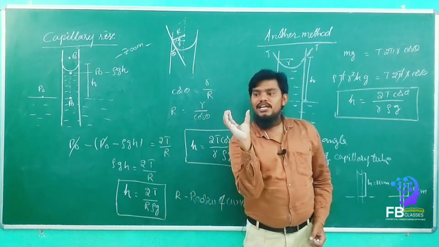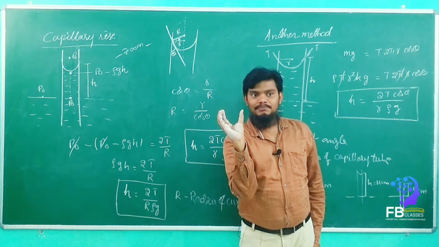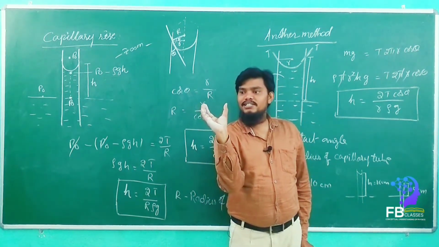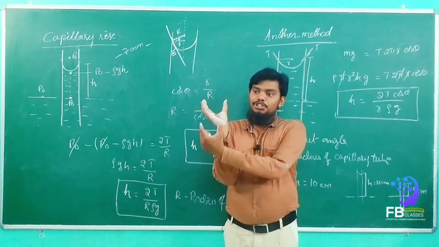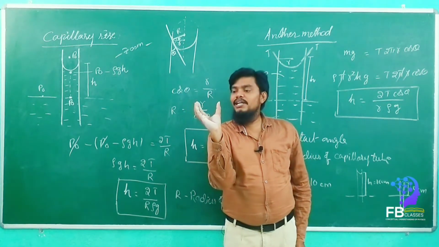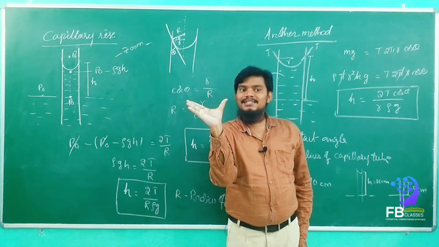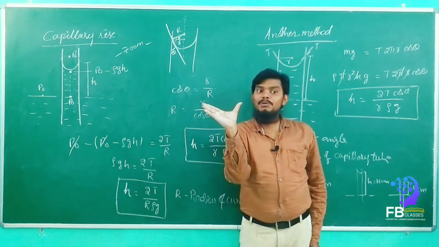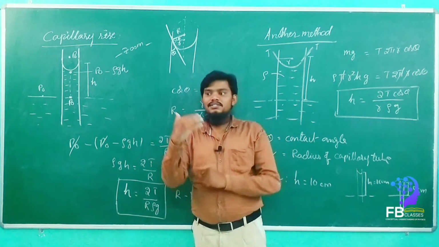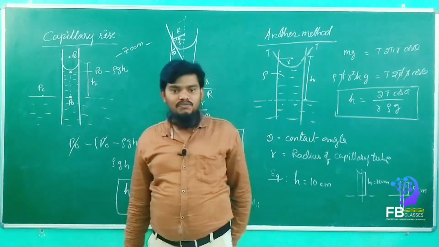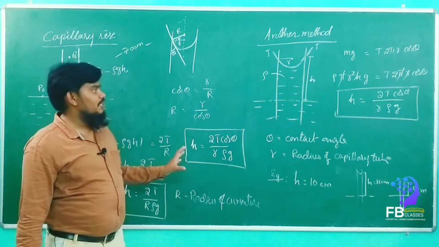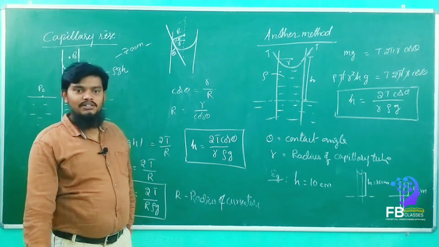So if the curvature is like that at 10 centimeters, when the 10 centimeter height is there, consider the radius of curvature like this. If you dip the capillary into the water, then what will happen? The radius of curvature will increase like this. So the radius of curvature will change, and due to the radius of curvature, the height is adjusted by itself. Got it? Understand everyone? Yes, sir. Okay. Can you please make a note of it completely? Then we can continue the lesson.